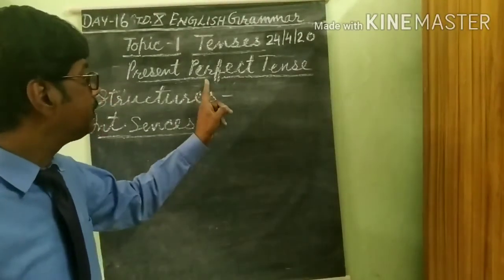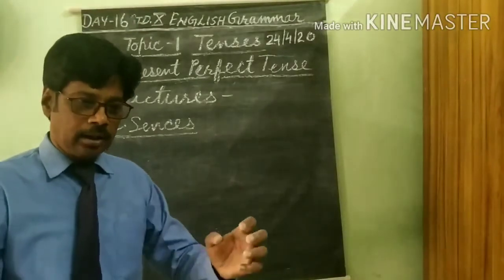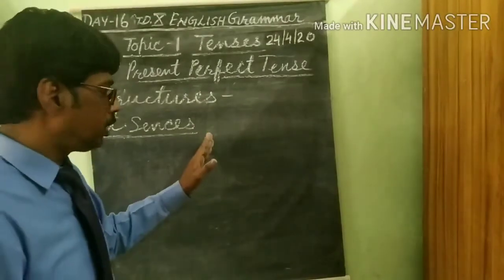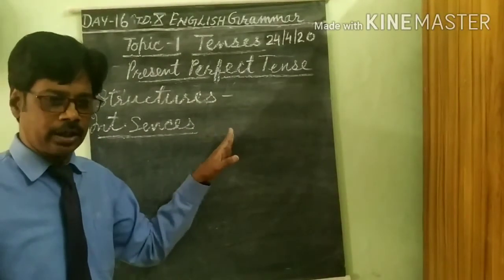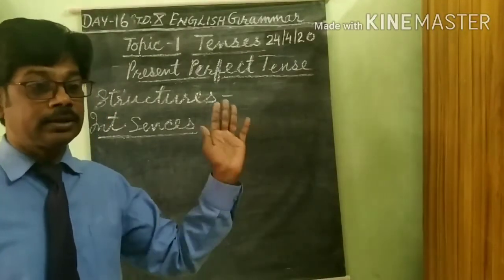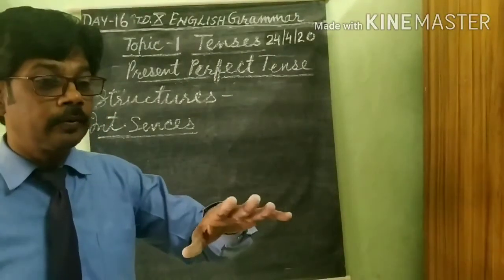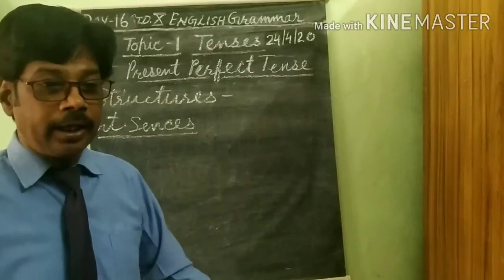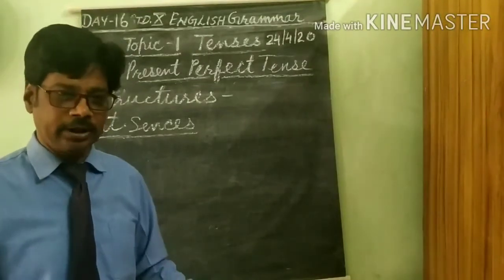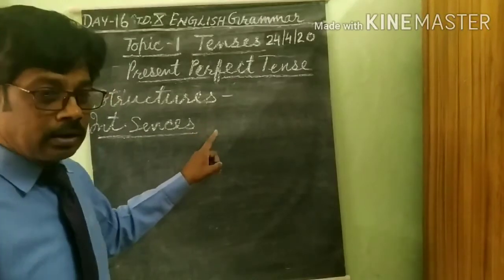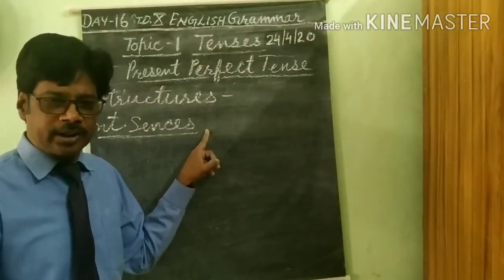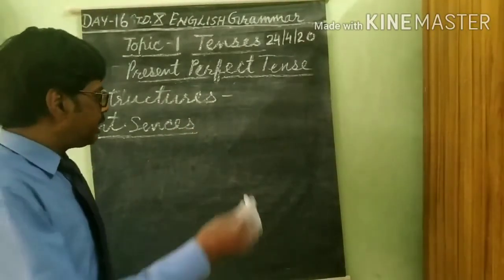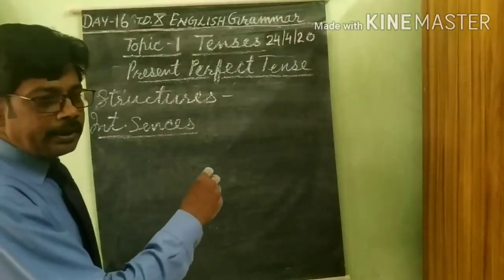Here in this tense, the helping verb is has or have. We can also ask questions with question words like what, where, why, who, whom. These are question words, and they will be put very first in the sentence. If there is no question word, then start with the helping verb, has or have.